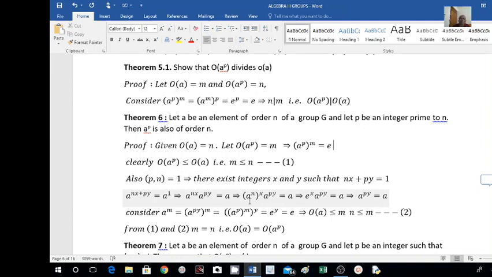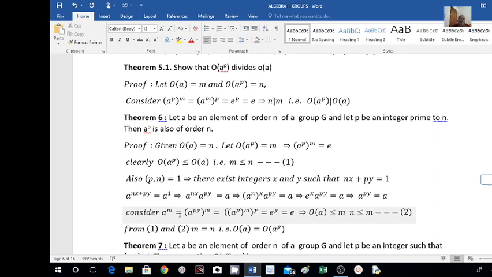And see, what is the value of A power of n? A power of n is equal to identity, because we have order of A equal to n, therefore A raised to n is equal to e. This becomes e raised to x, into A power of py, is equal to A. E power of x is equal to e itself, and e into this thing is this thing itself. That is, we are getting A to the power of py is equal to A. A raised to py can be written as A, or A can be written as A to the power of py. Now consider A to the power of m.